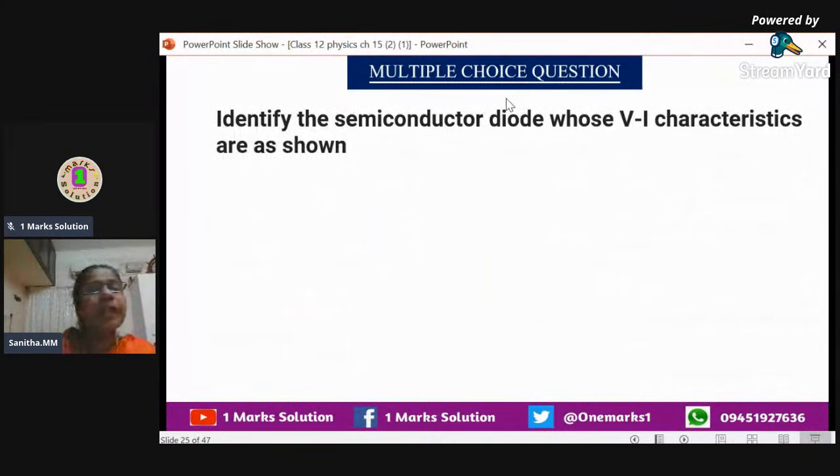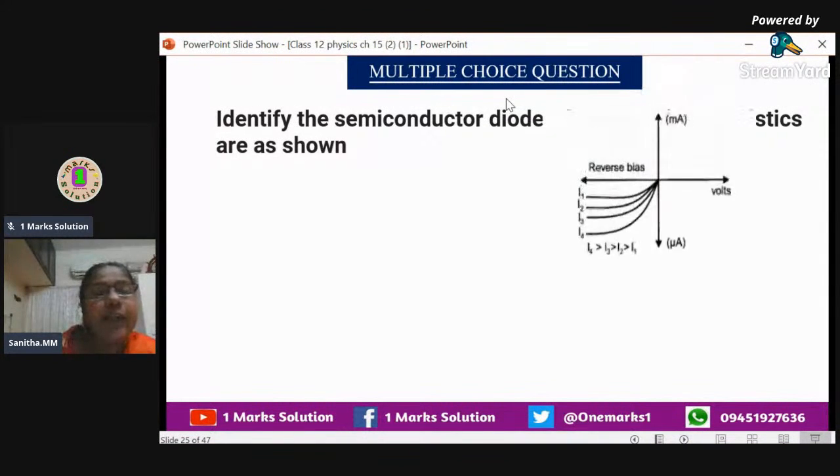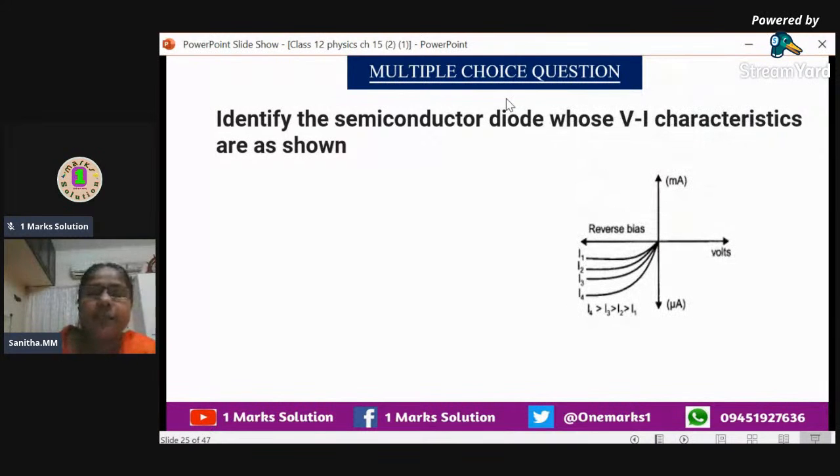Identify the semiconductor diode whose VI characteristics is as shown. The semiconductor we have to identify, the VI characteristics is given. We have to identify the diode used here. It is in reverse biasing, and you can see 4 graphs, isn't it?